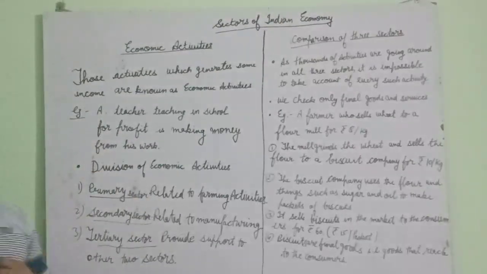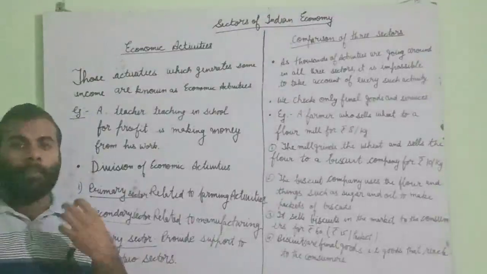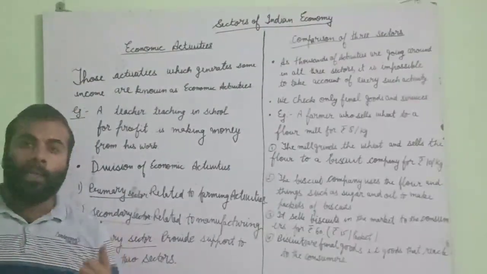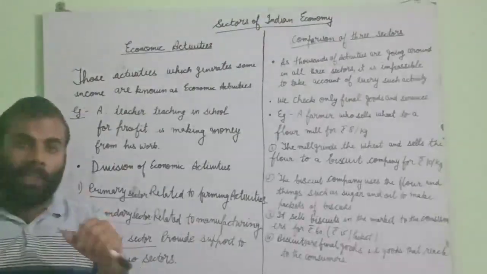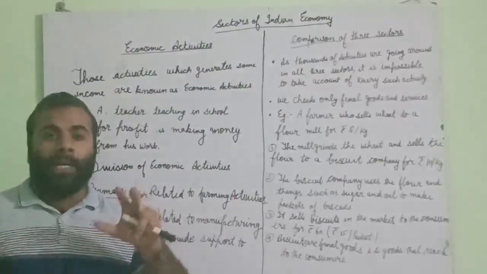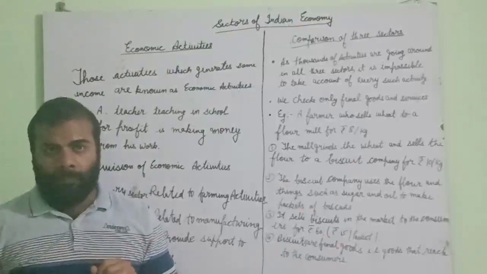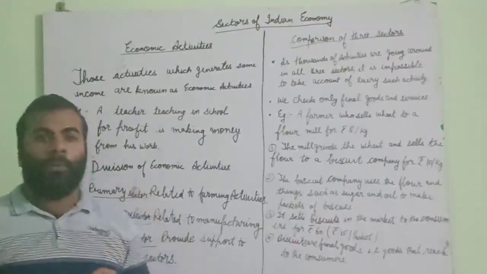Example, I am a teacher. I am teaching you people. I am teaching you for what? For my own profit, for earning money. I am using my knowledge, and school is paying us, so I am indulged in an economic activity. Everything we are performing is related to economic activity.